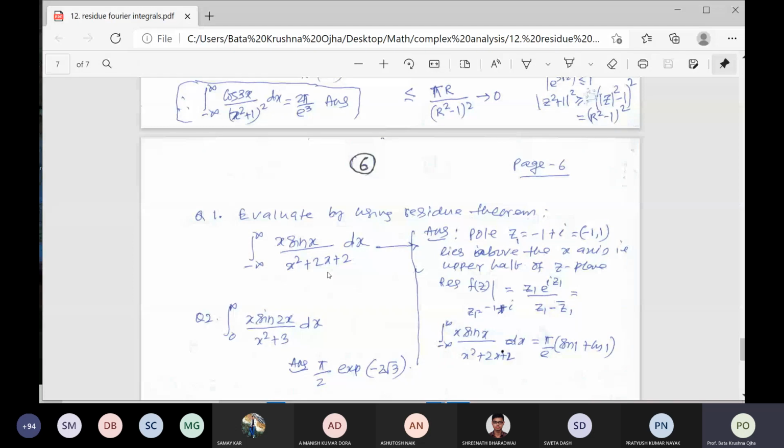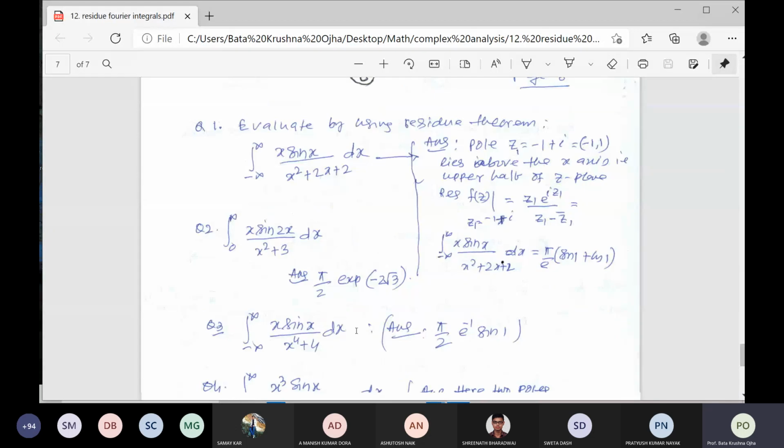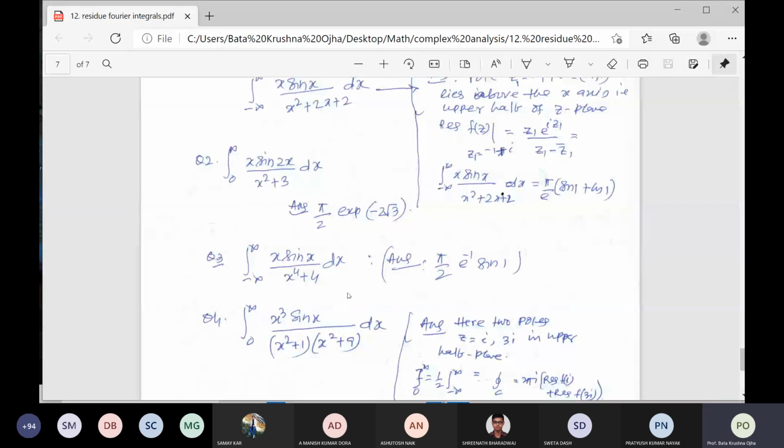Alright, you solve question number 3. You can solve question number 3, and the second part tends to 0. So for question numbers 1, 2 and 4, that inequality is not satisfied. That condition is that the degree of the denominator and the degree of the numerator differ by 2 or more.